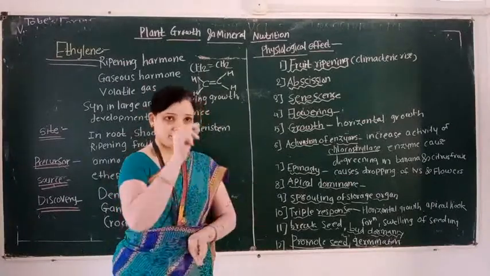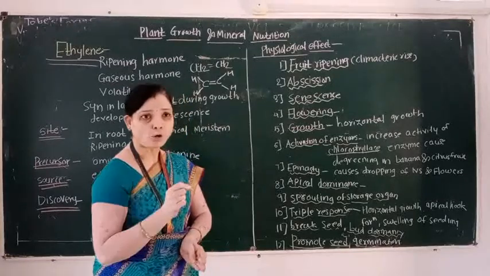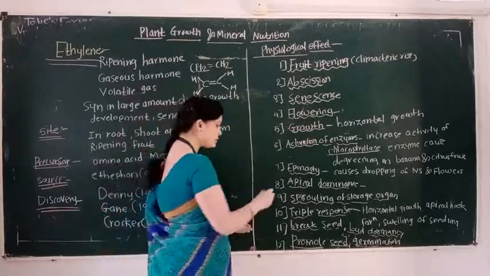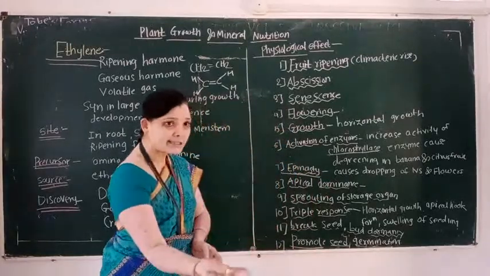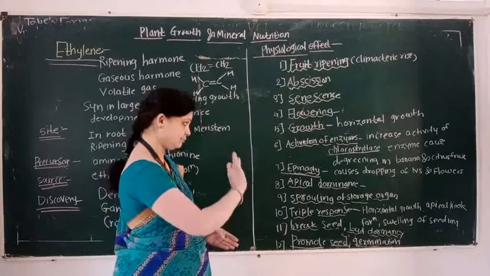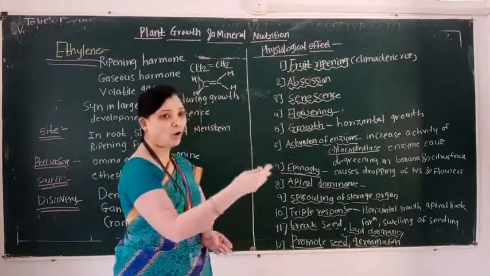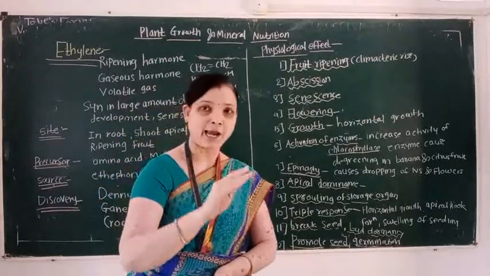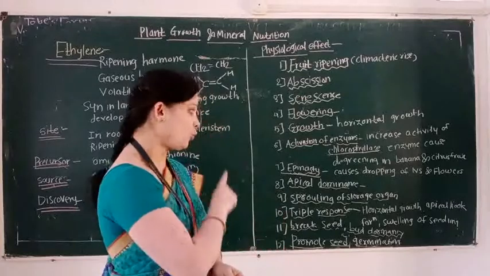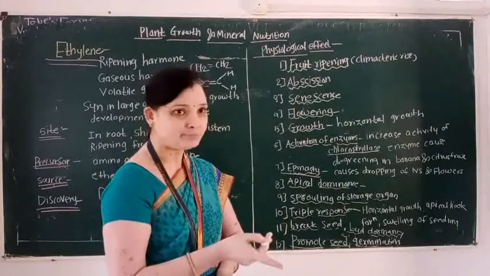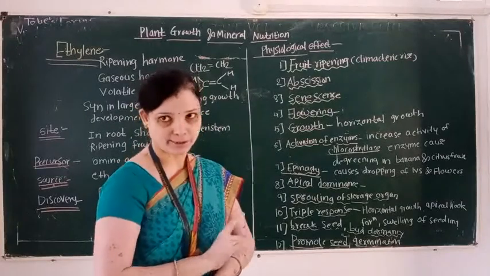Then another important function of ethylene is called epinasty. What is the meaning of epinasty? Ethylene causes dropping of leaves and flowers. Ethylene causing dropping of leaves and flowers is called epinasty.